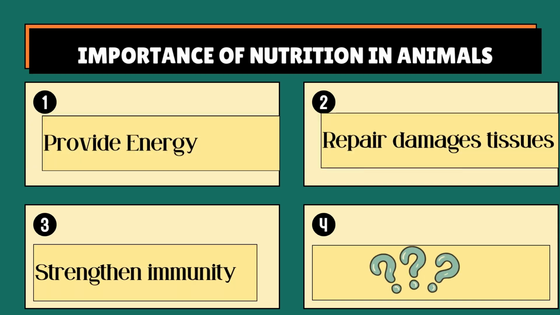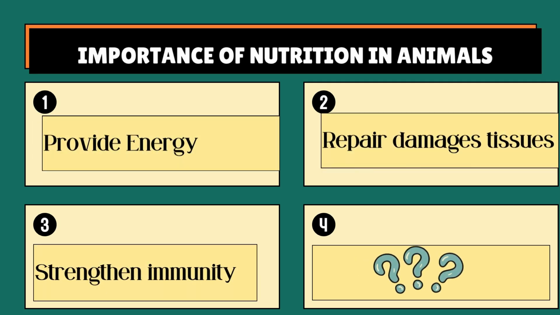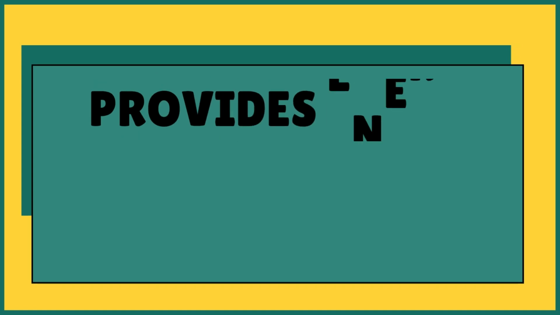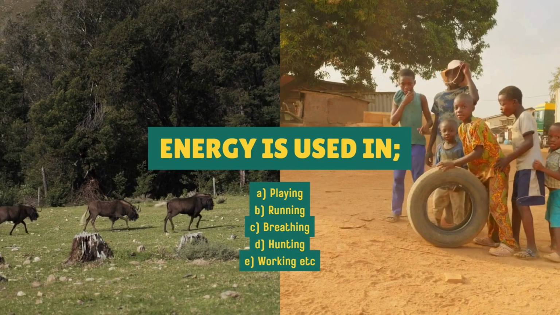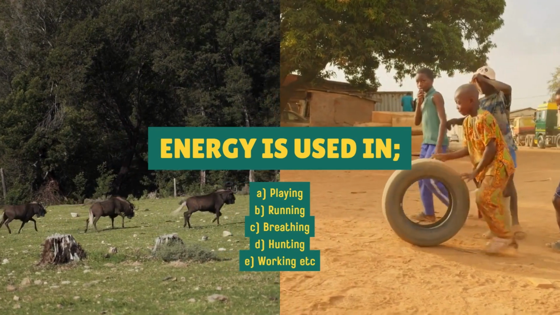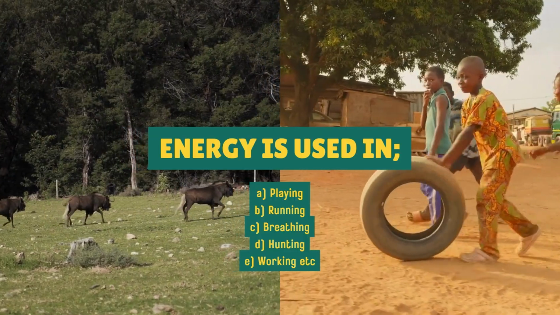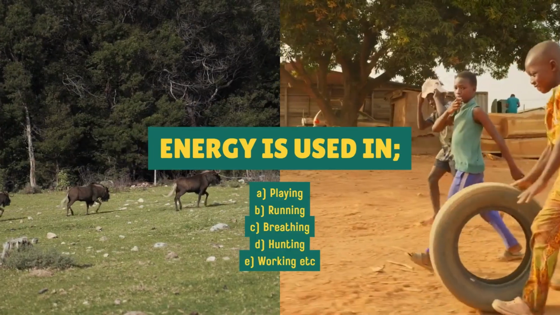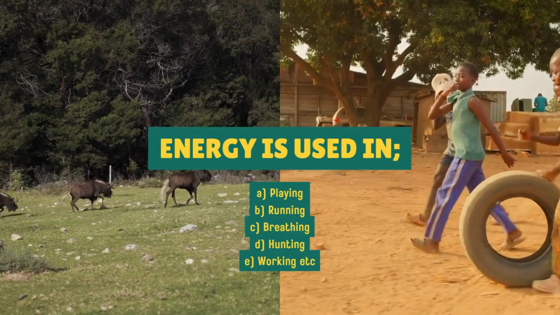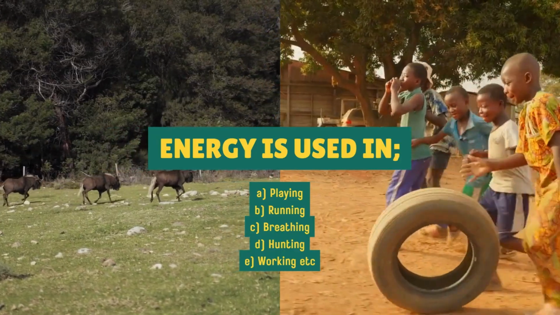Then we can look at the importance of nutrition. How does this nutrition help this living organism? It provides energy. So after nutrition, the animal gets energy needed to perform activities. For example, if it is hunting for the wild animals, the carnivores, they use this energy for hunting. We use this energy for playing, running, breathing, and all other activities that we do in our daily lives.